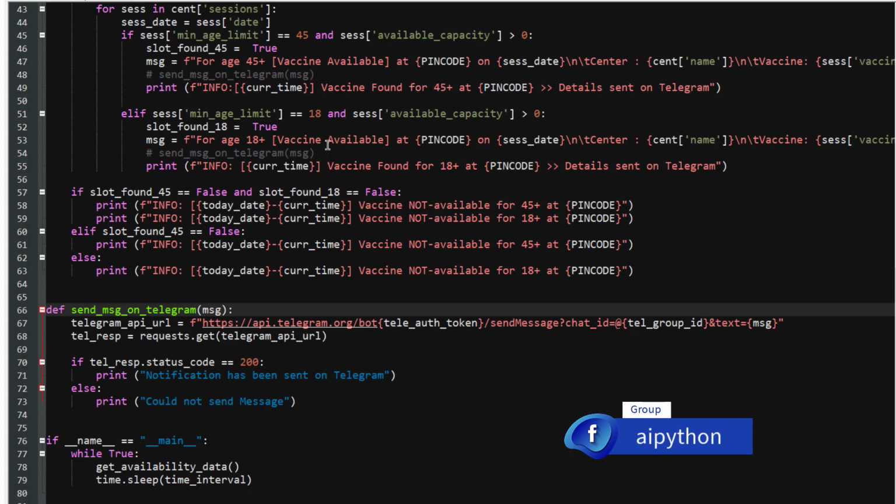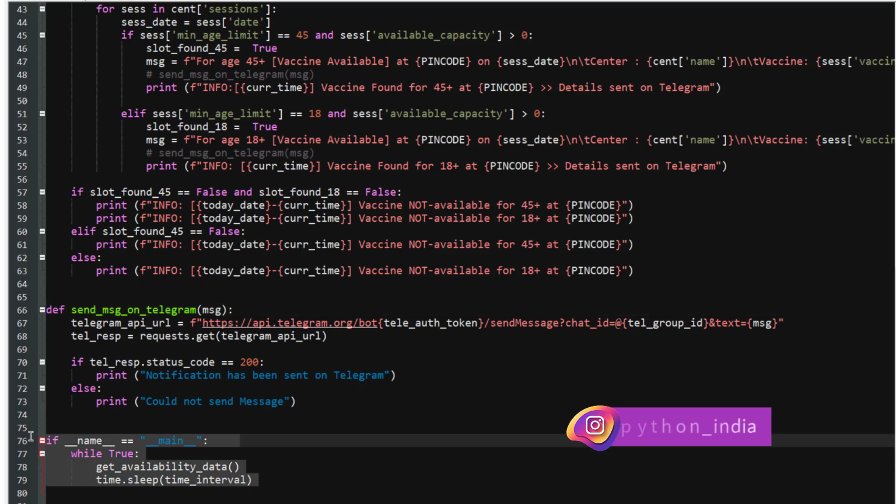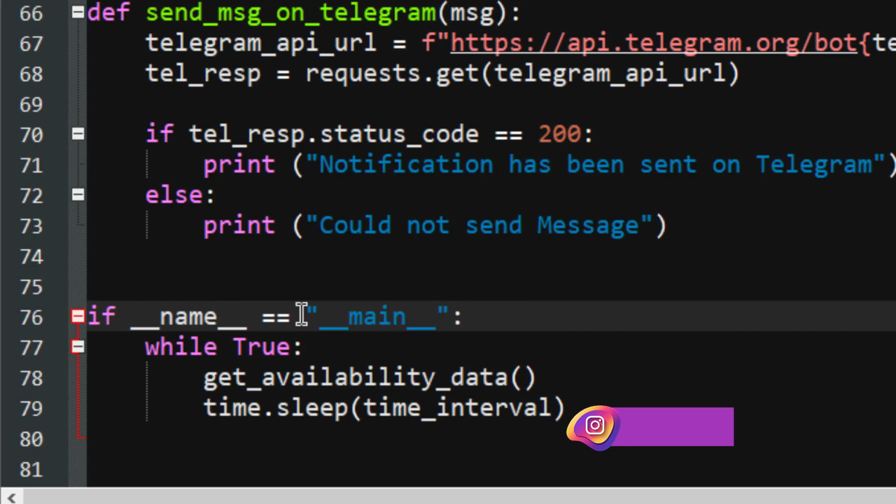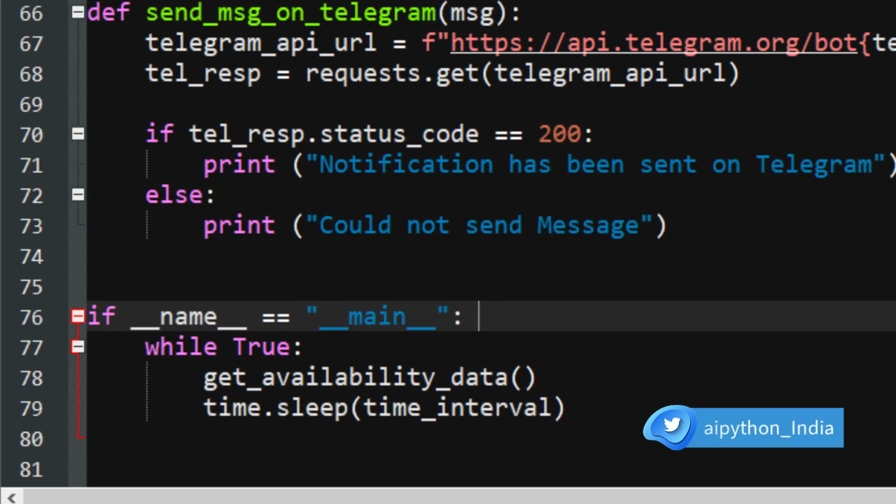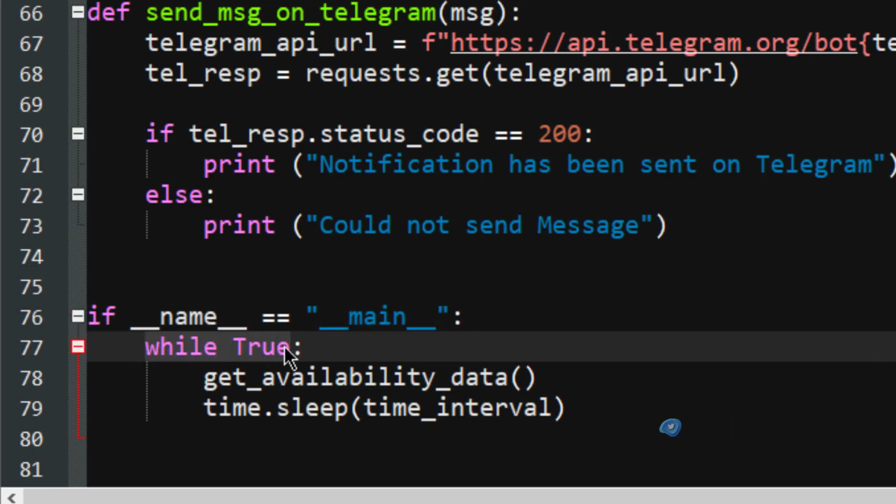If in case you want to make your PC run the code all the time, you can use this section, where if __name__ == "__main__", this will basically ensure that this code is directly run by this module. It is not being imported, right? And you can create a while loop which is always true, and this will run forever until you manually close your program. This will simply call this function, get_availability_data.